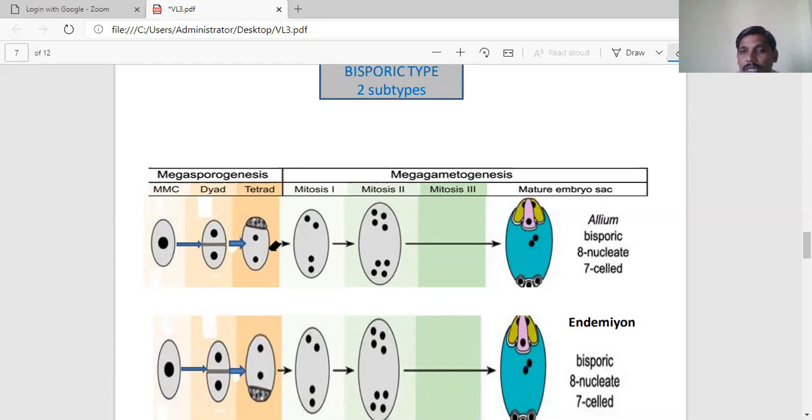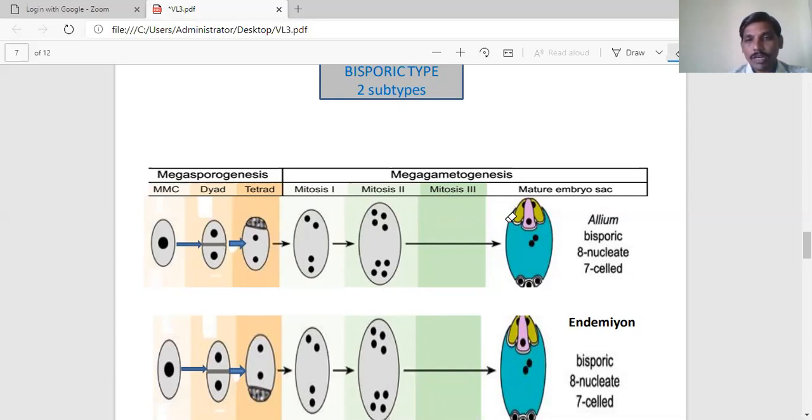Next, in the megagametogenesis, these 2 haploid nuclei undergo the first mitotic division and the second mitotic division. It leads to formation of a total of 8 nuclei. These 8 nuclei are organized at 2 opposite poles, one towards anterior and one posterior, or we can say in another way, the micropylar region and the chalazal region.